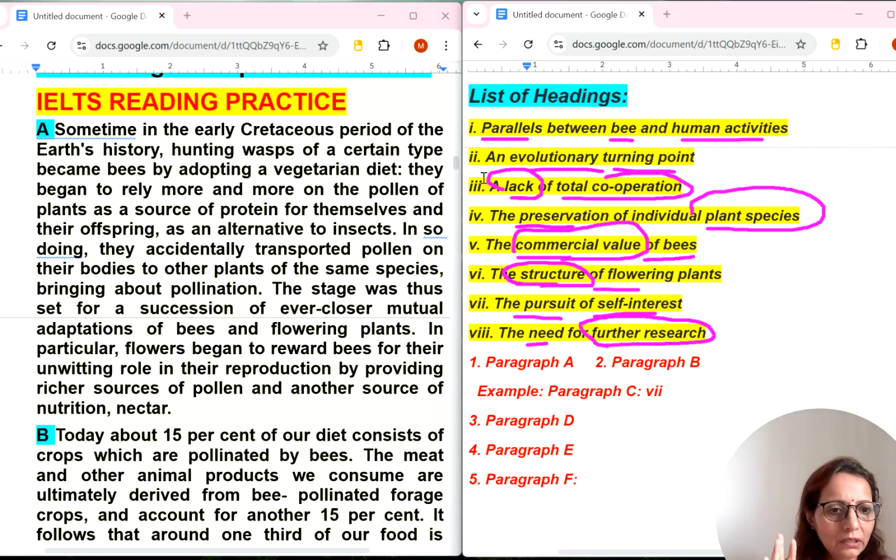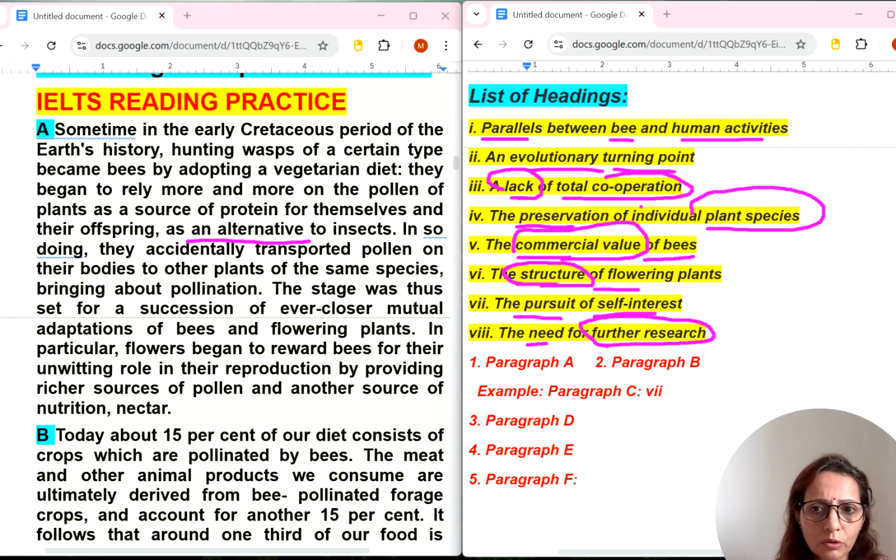Okay, let's read the options to see if something is matching. Parallels between bee and human activities. Human activities, they are not talking about in this paragraph. Evolutionary turning point, some changing turning point. So change, I can match alternative. Evolutionary means some change kind of thing. Something change had happened in that. But yes, I am not convinced to get this point.